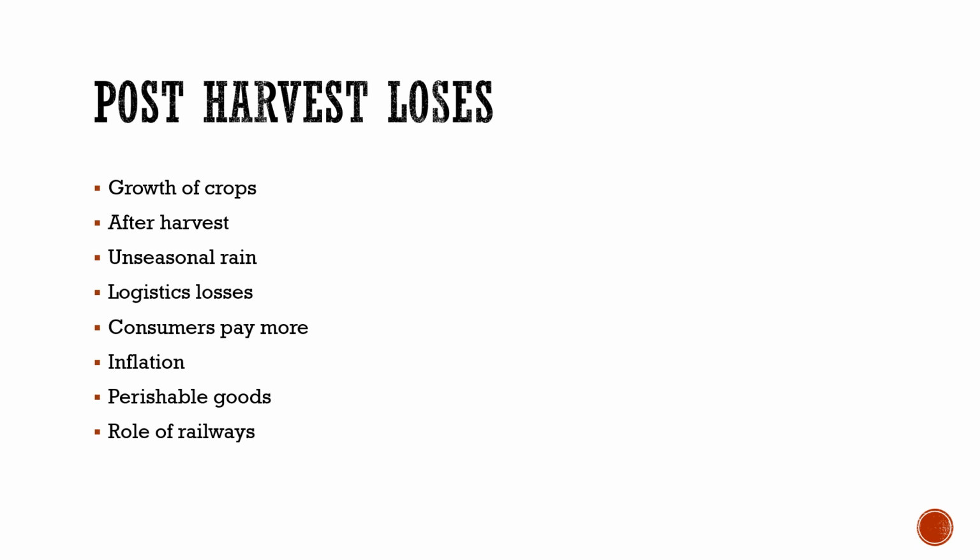If we try to recap it, there are many kinds of loss, for example losses due to logistics, unseasonal rains, losses due to accidents. अब अगर perishable goods होंगे and if the roads are blocked, then वो पूरा perishable goods they have to throw them out because everything will be destroyed within 1 or 2 days.